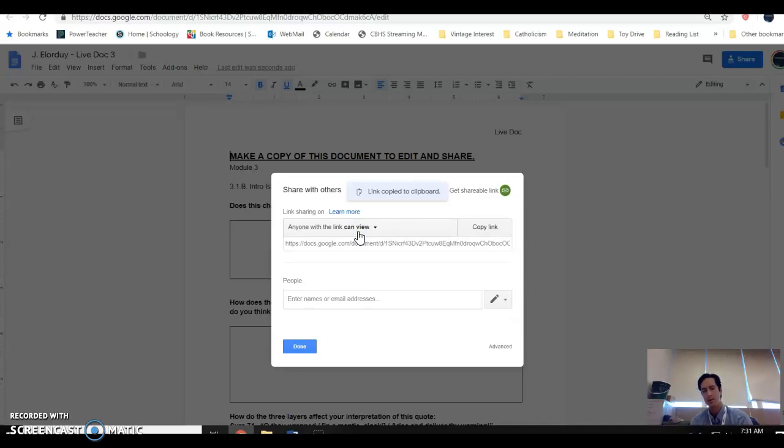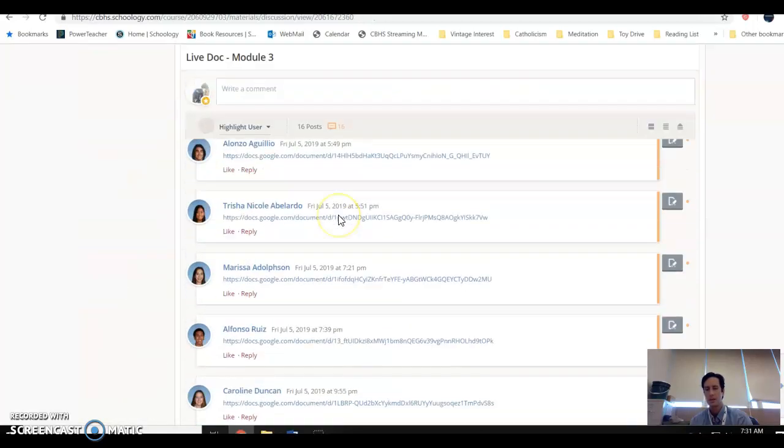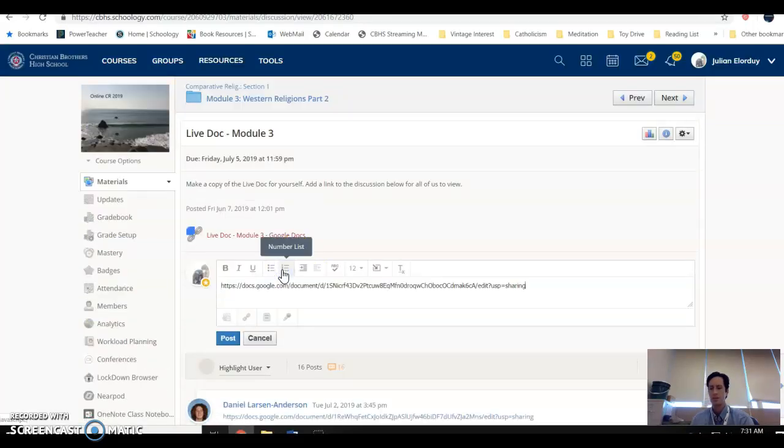If you're working on an iPad, it's going to be slightly different. You go to link sharing, you turn on the link sharing, copy the link, paste it back here. I'm going to go back to my discussion. I just go here and I copy and paste it here. Okay, you can do that way, right?